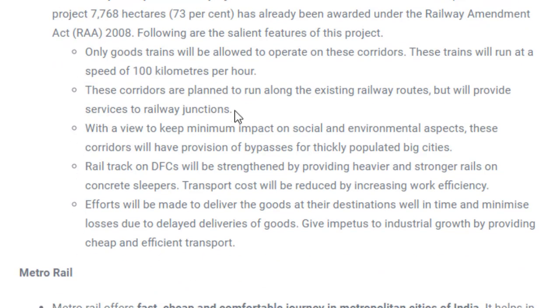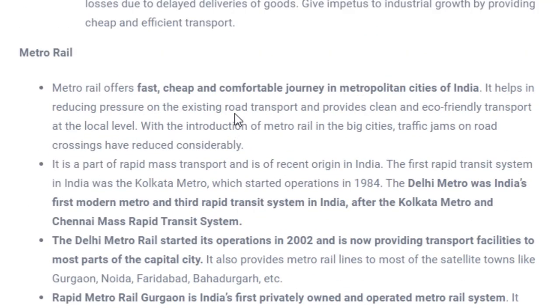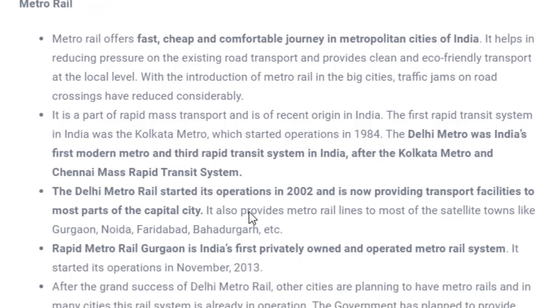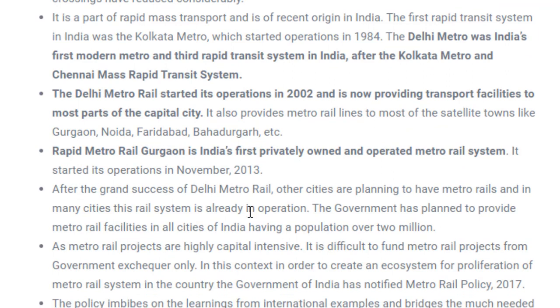You can see all those things over here. Next is metro rail. If you are living in Delhi, you must be very much aware of metro rails. Apart from Delhi, it has now been developed in Mumbai as well as in Lucknow. In the initial period it was there in Mumbai and in Kolkata, but in Delhi we have the first modern kind of metro rail. It has been in operation since 2002, and apart from this we have a rapid metro in Gurgaon, which is the first privately owned metro railway in India.